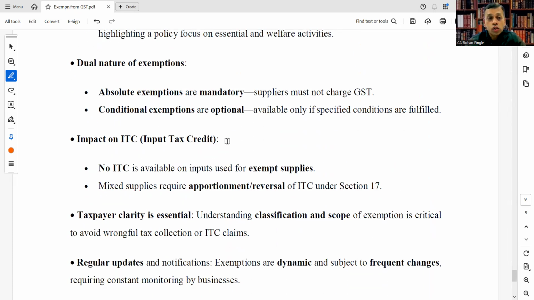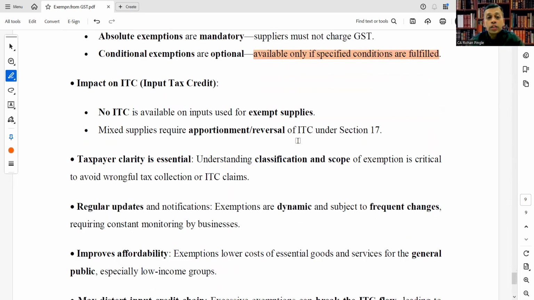Dual nature of exemptions. Absolute exemptions are mandatory. We have seen that suppliers must not charge GST. Conditional exemptions are optional, available only if specified conditions are fulfilled. What is the impact on ITC? No ITC is available on inputs used for exempt supplies. Please keep this in mind. Mixed supplies require apportionment or reversal of ITC under section 17.